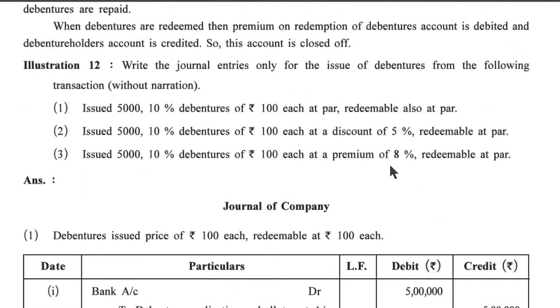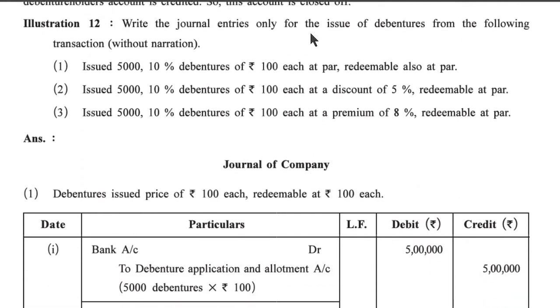Illustration number 12. Write the journal entries only for the issue of debentures from the following transactions without narration. Issued 5,000 10% debentures of rupees 100 each at par, redeemable also at par.